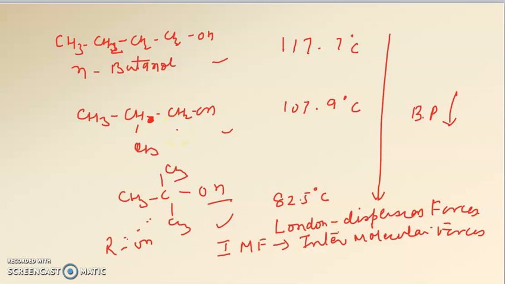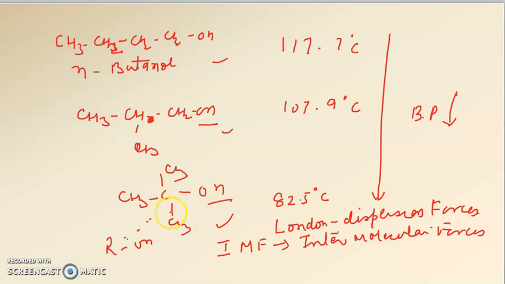In 2-methylpropanol, there is branching due to which the alkyl part cannot associate with the alkyl part of the other alcohol molecule. So only hydrogen bonding is working here, and the force binding the two molecules is quite low. So we need less energy to dissociate them.